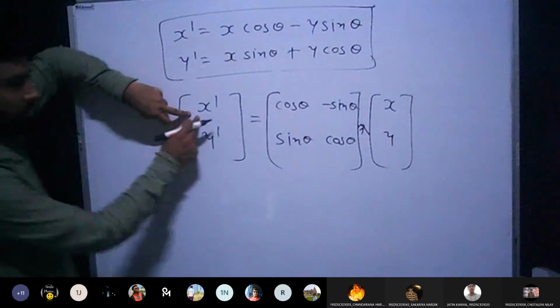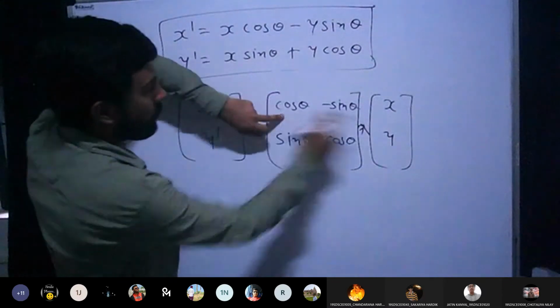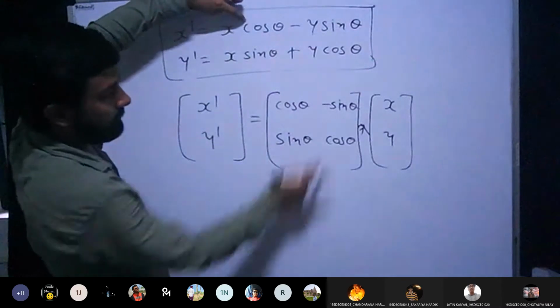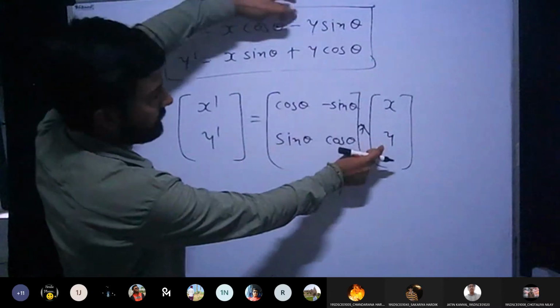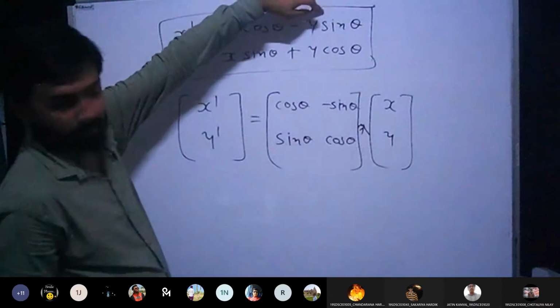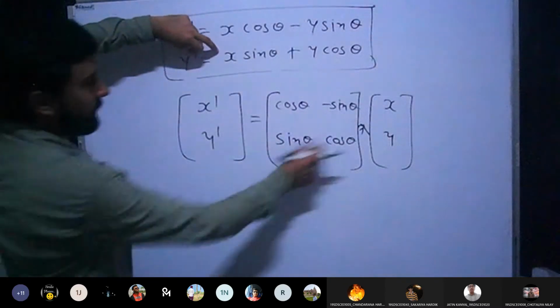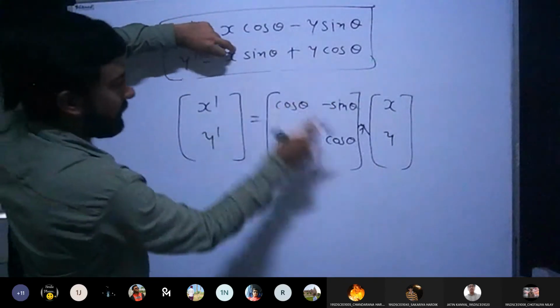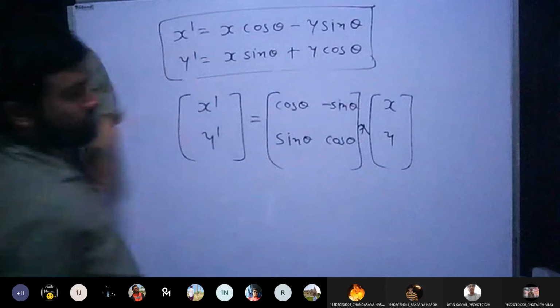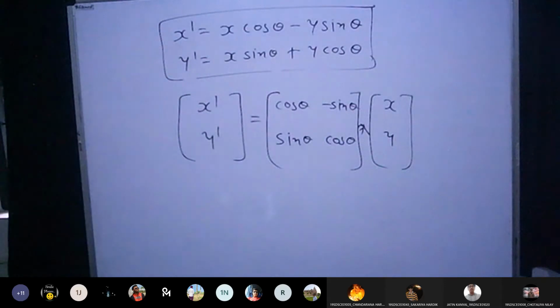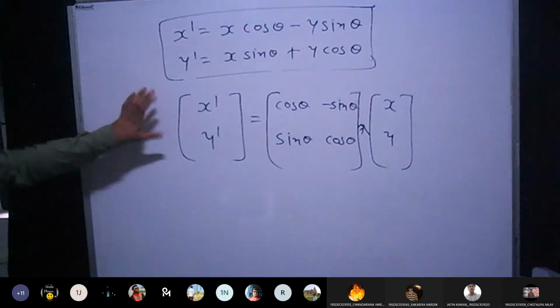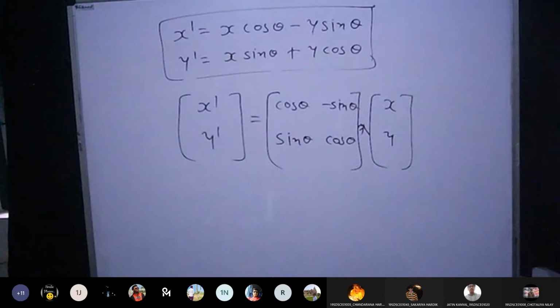To find x dash, x dash is equal to cos theta into x, which is x cos theta, plus minus sin theta into y, y sin theta. Similarly, sin theta into x, x sin theta, plus cos theta into y, so y cos theta. So you are getting the same equations again. So this is the matrix form for the rotation transformation. Any doubt?